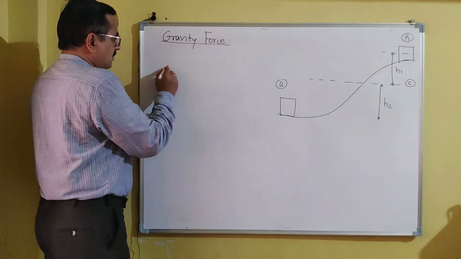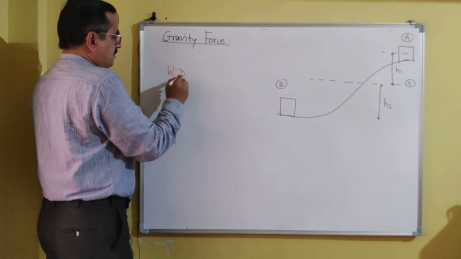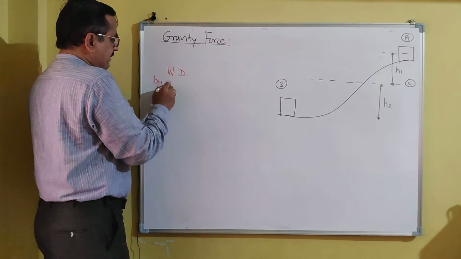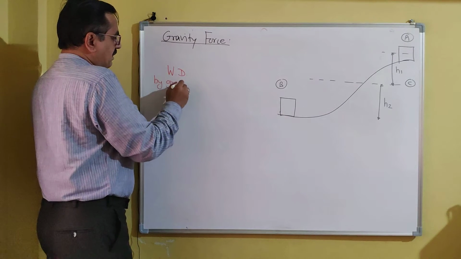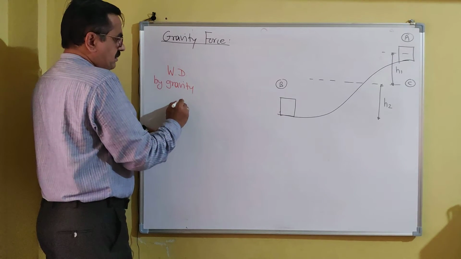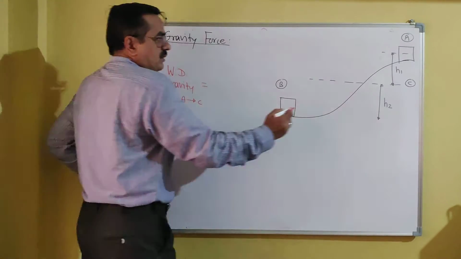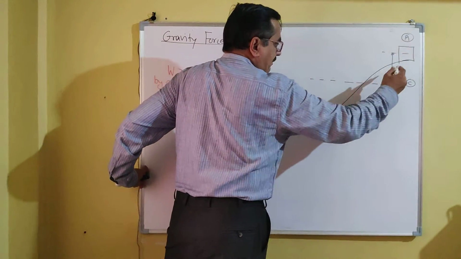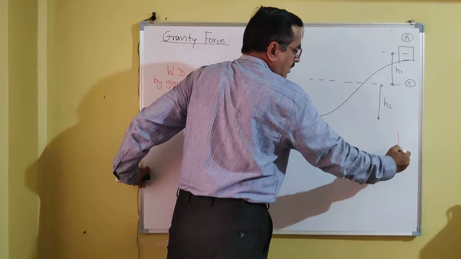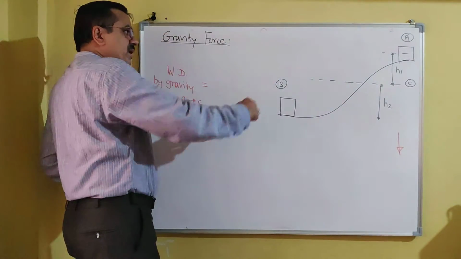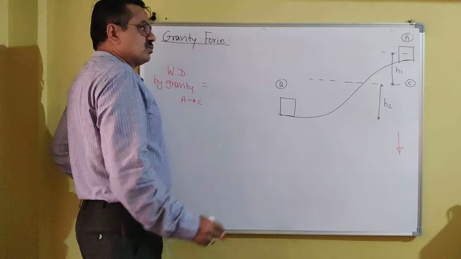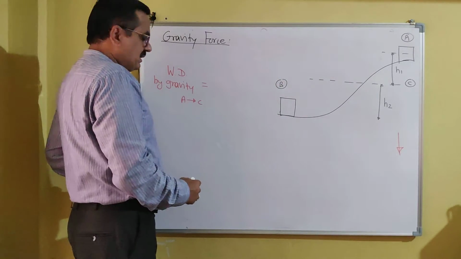So here we calculate work done by gravity force from A to C. We know gravity force acts in the downward direction, and the block is moving from A to C in the direction of gravity, the vertical direction.